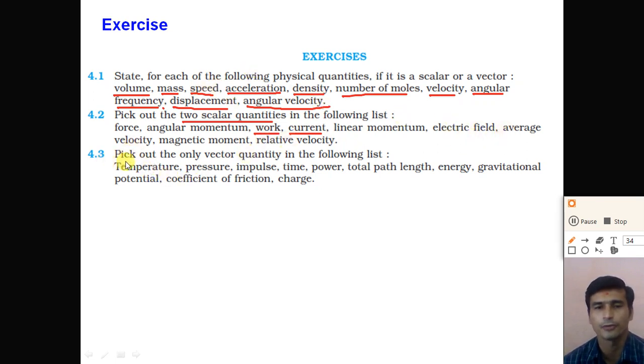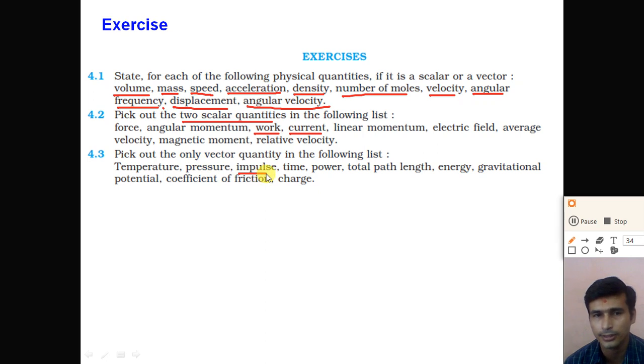Question number 4.3. Pick out only the vector quantities in the following list. Which ones are the vector quantities in the following list? So here temperature. Temperature is a scalar quantity. Pressure is a scalar or vector? Pressure. Direction is not required. So pressure is also a scalar quantity, right?